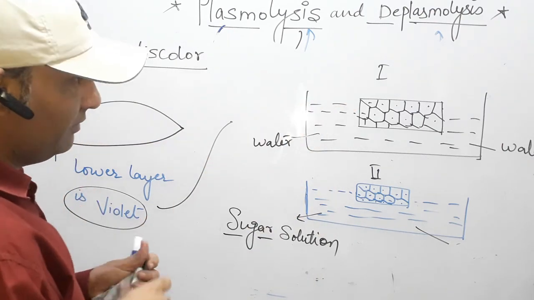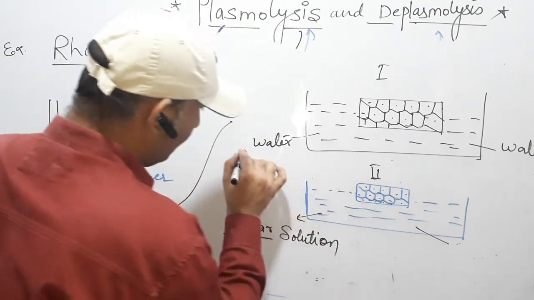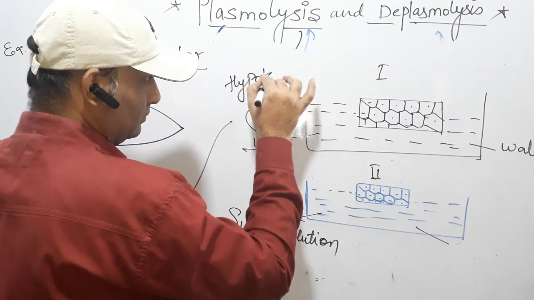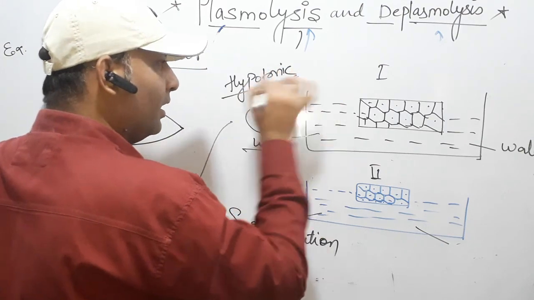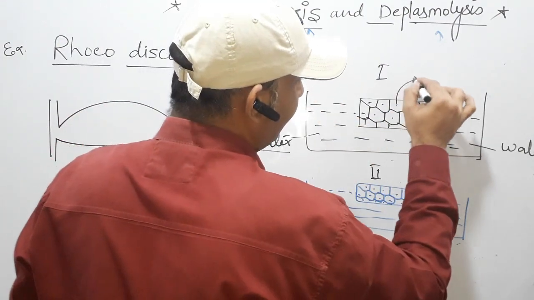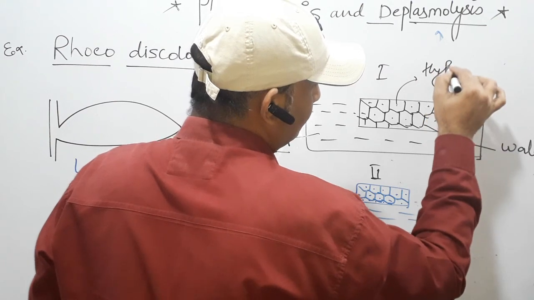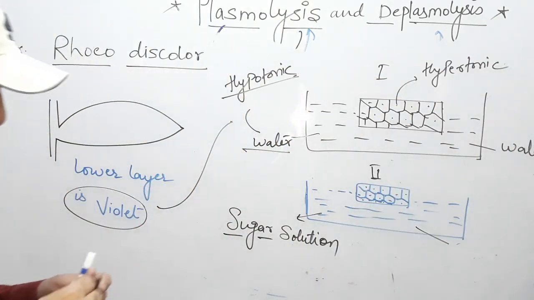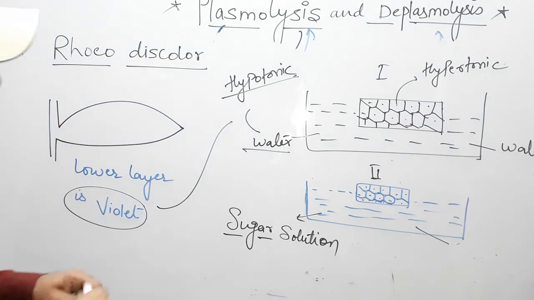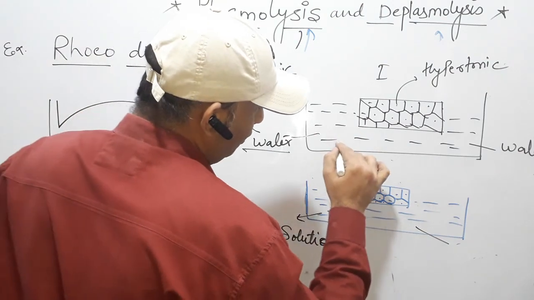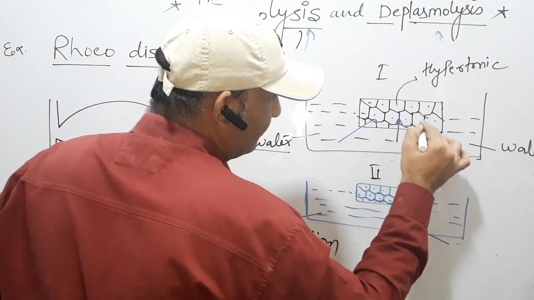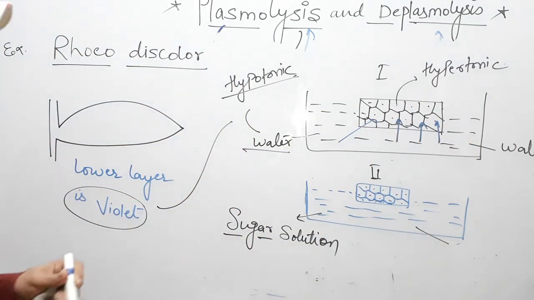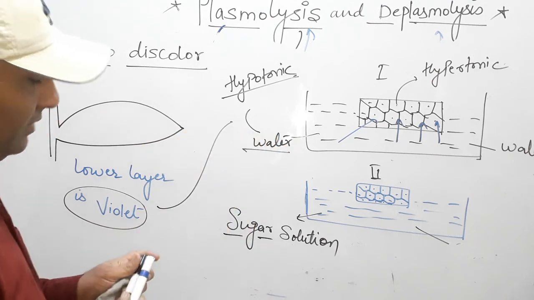Normal water, we know, is a hypotonic solution. And the leaf contains a hypertonic solution. So that's why water moves from the solution into the leaf and it remains turgid, with no change in the leaf shape.